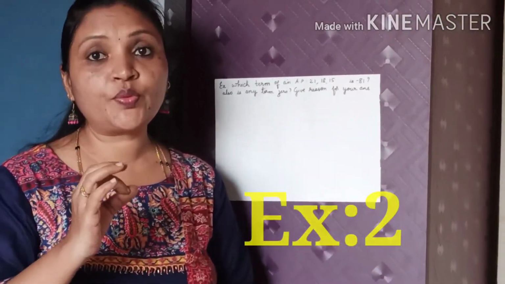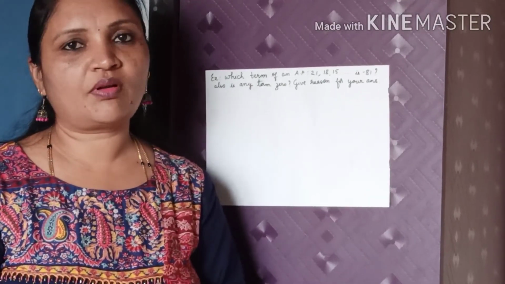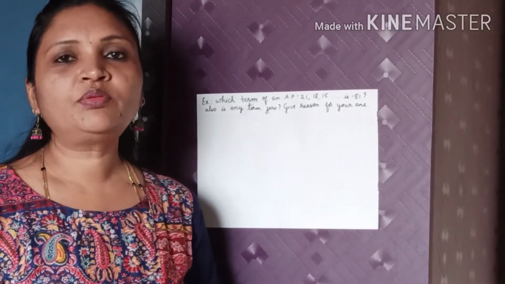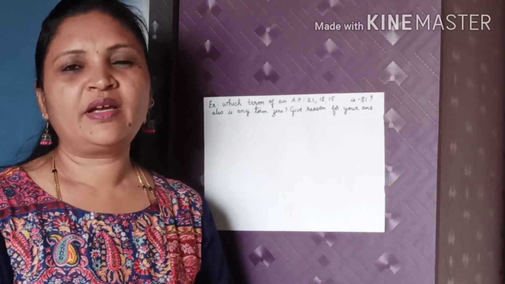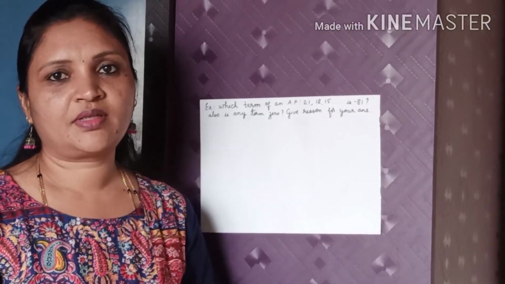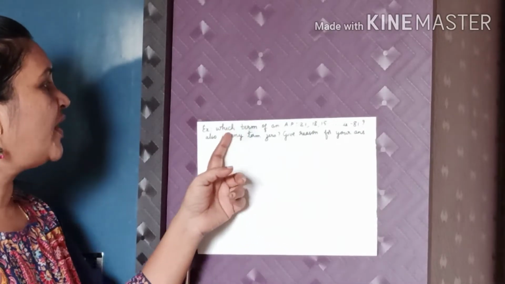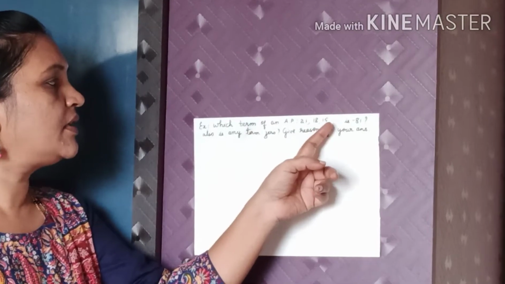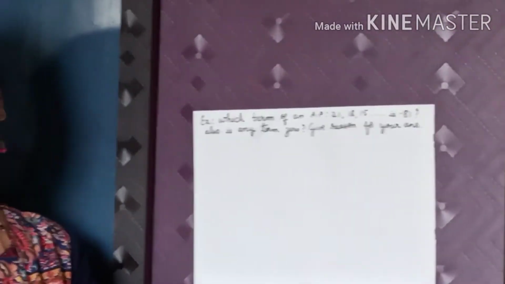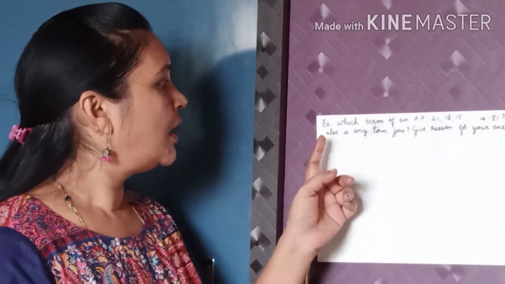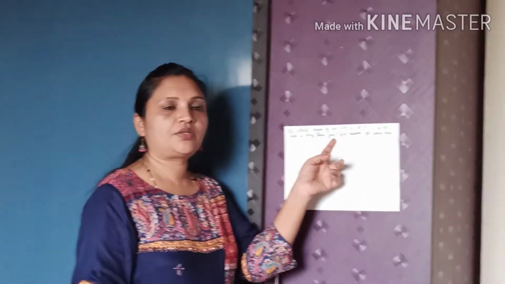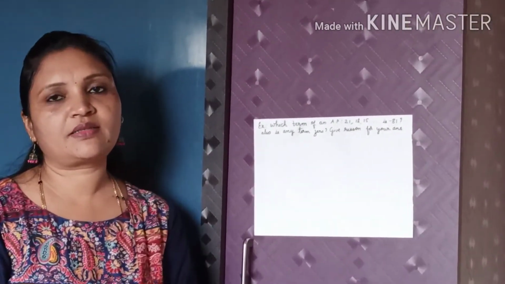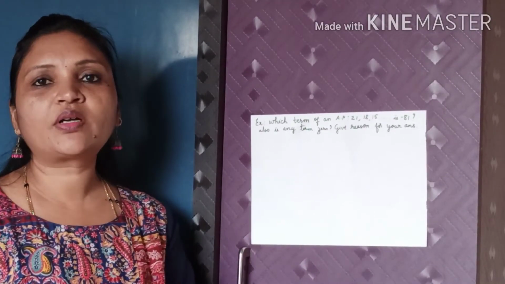The previous sum I showed is quite simple, and we can solve it using the direct method. But how will they give a 2 marks question? It is a little bit twisted. For example, which term of an AP, that is 21, 18, 15, etc. is minus 81? Also, is any term 0? Give reason for your answer. So, what is the AP given here?